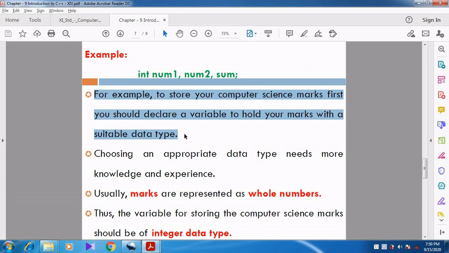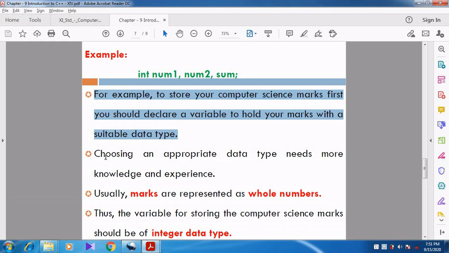So based on your marks, if the mark is a whole number, then you can declare it as integer. If your mark is a fractional number, then you want to declare it as float.